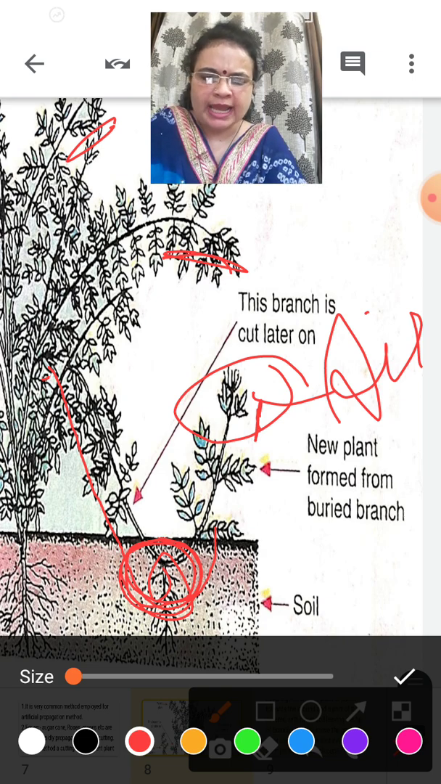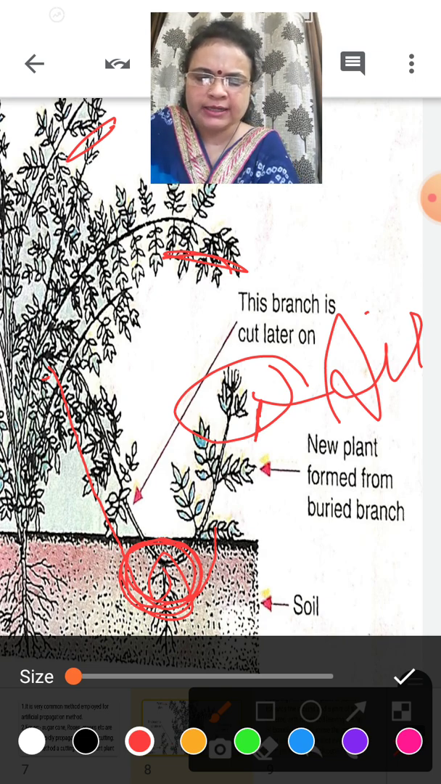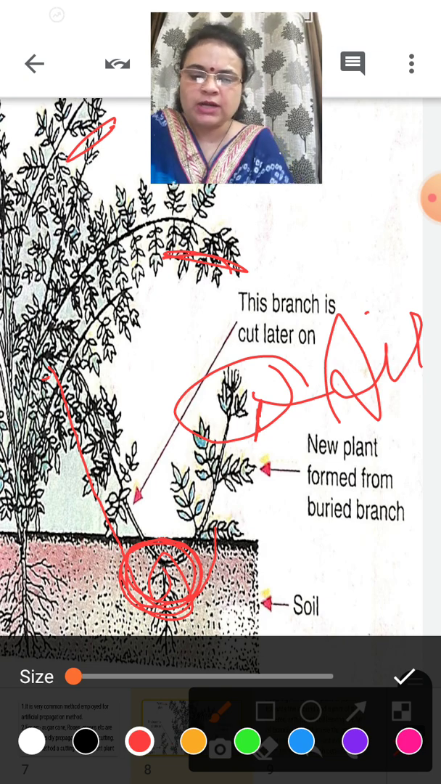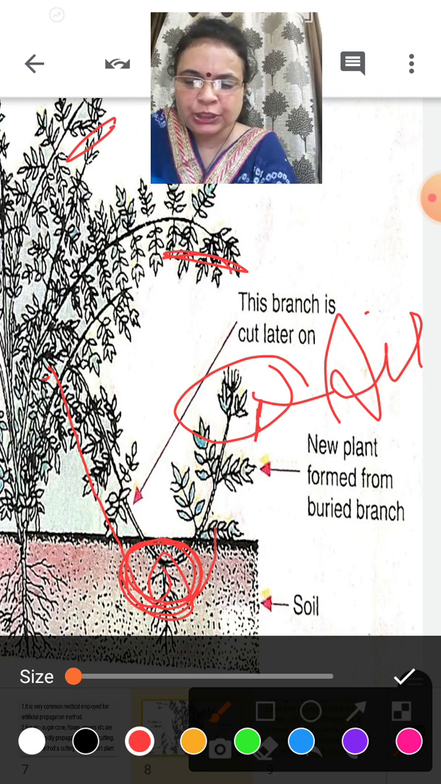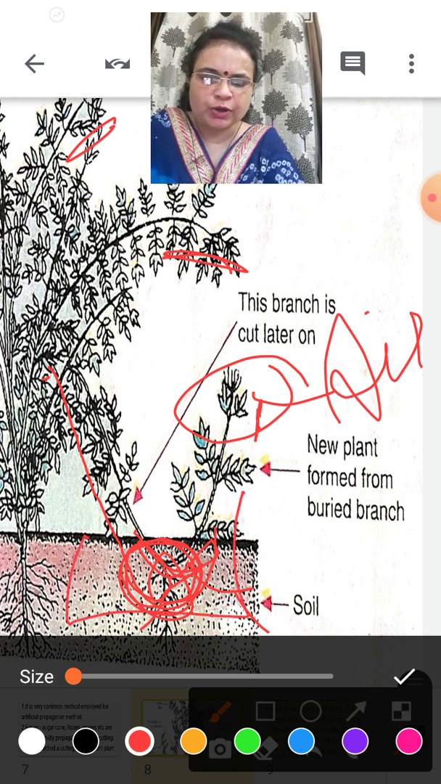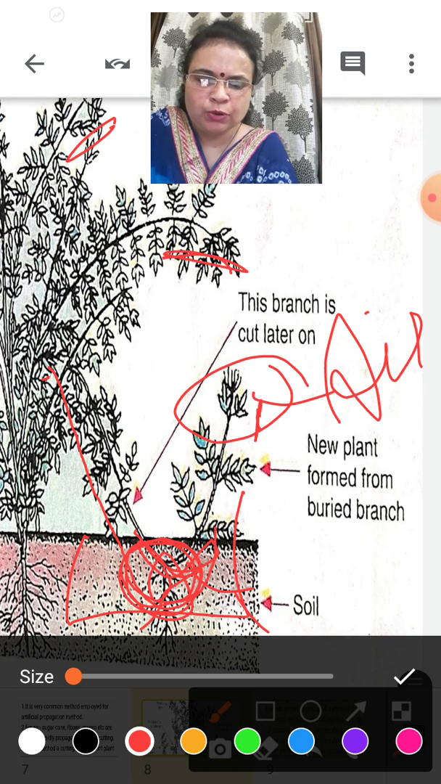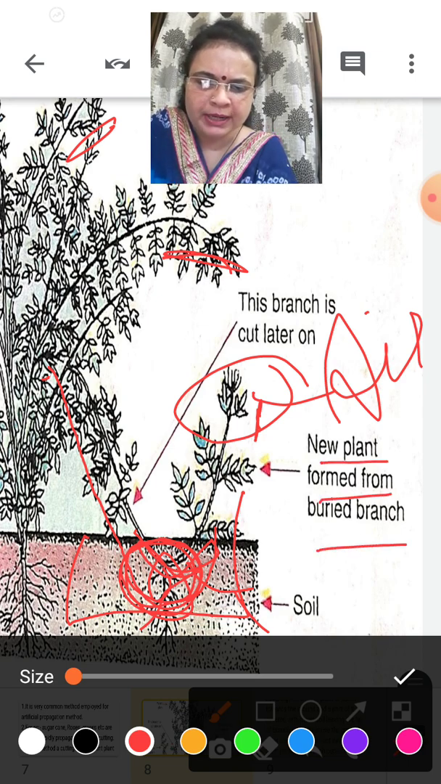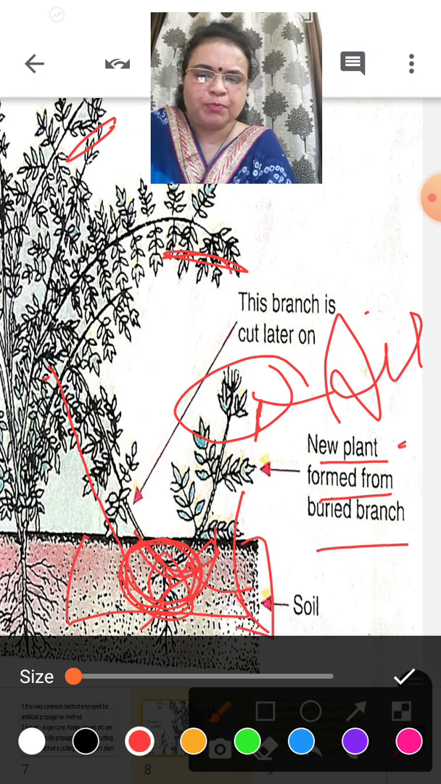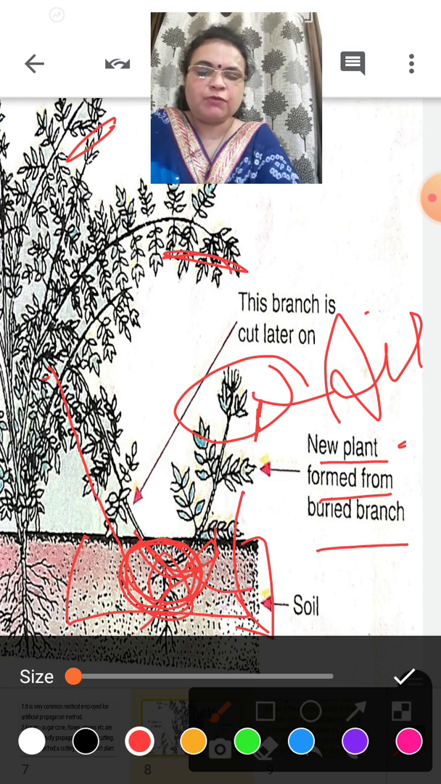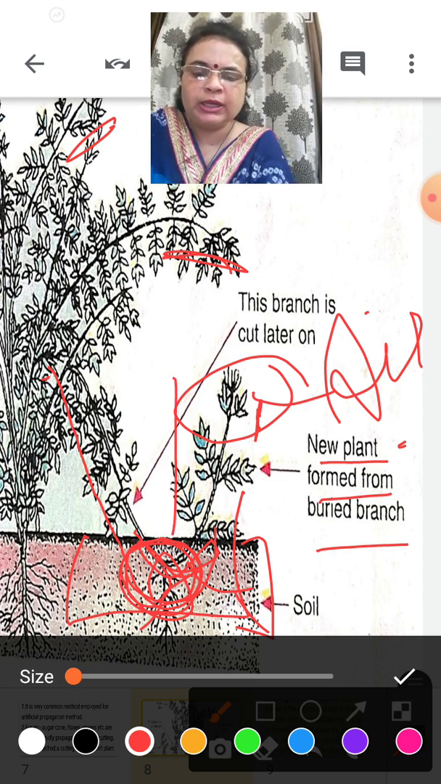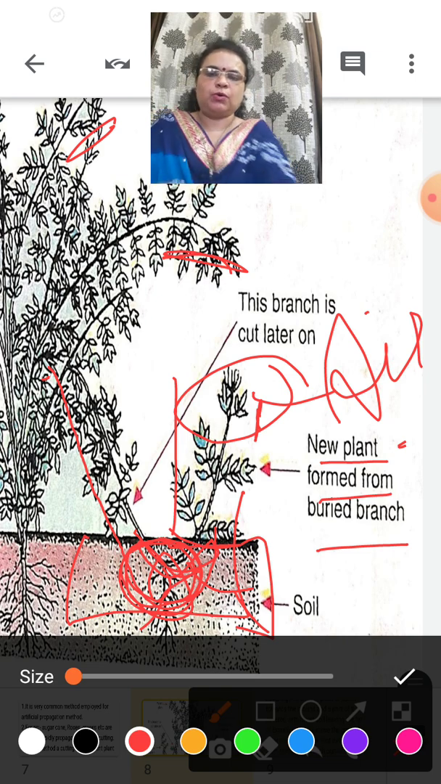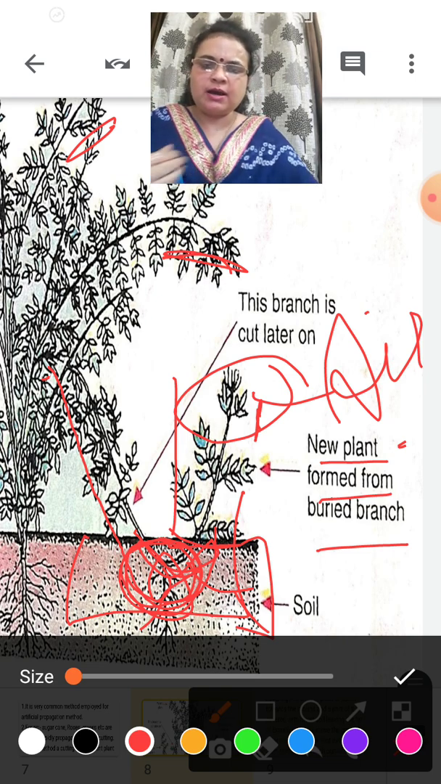Clear? Then what happens? This branch is cut later on. When is it cut? After some time we see new roots develop on the part of the stem which was buried in the soil, and we see a new plant formed from the buried branch. Then afterward, the newly formed plant is cut off and can be grown in another place.